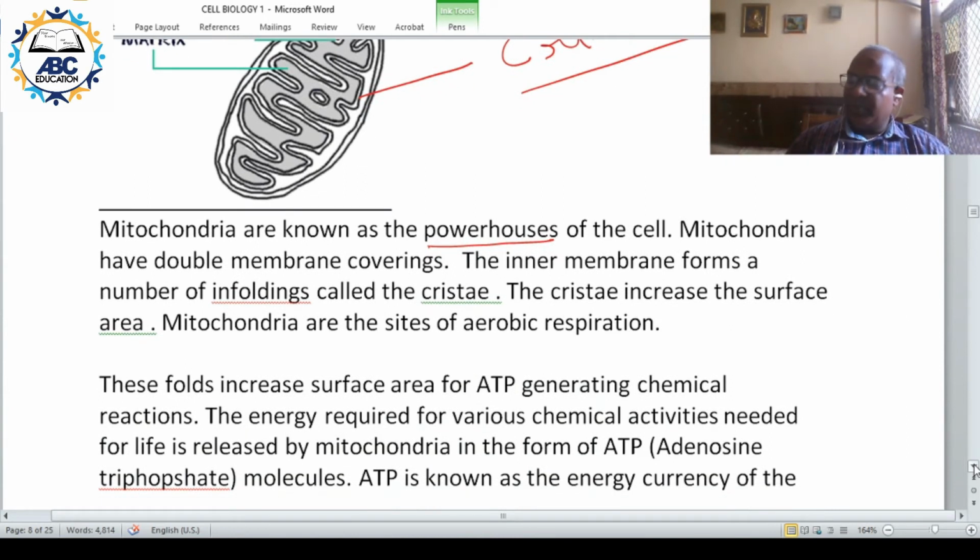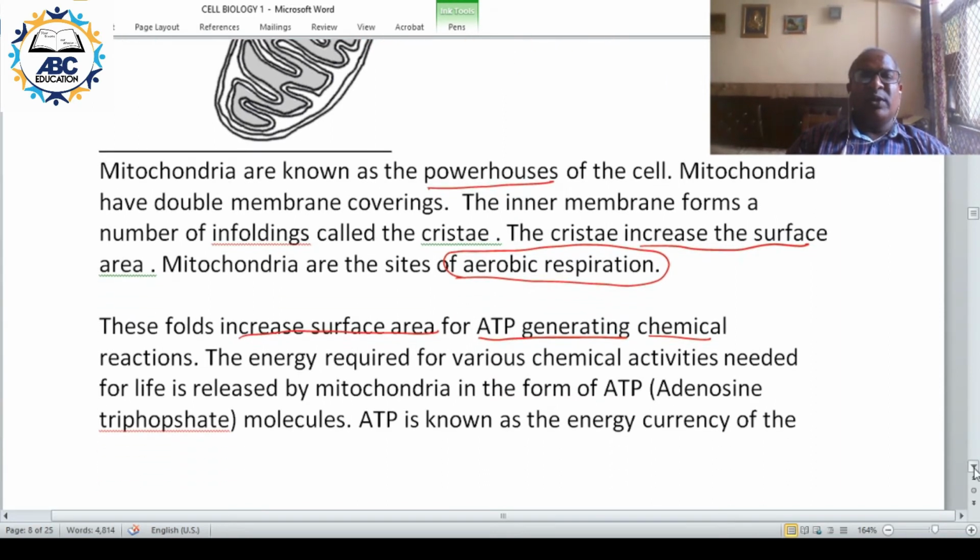Now the purpose of cristae is what? They increase the surface area, and they are the site of aerobic respiration. So basically glucose is oxidized to CO2 and energy. These cristae increase surface area for ATP generation for the chemical reactions, and this ATP is used for different purposes.